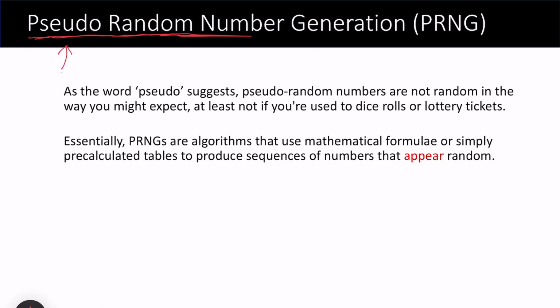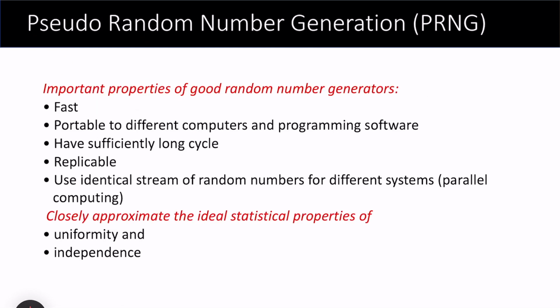As the name suggests, pseudo-random means not true, but near to true. There are various algorithms coming from a mathematical background, and we apply those algorithms to find the random numbers. Since pseudo-random numbers are generated through computer algorithms, there are some important points to keep in mind while using those algorithms.